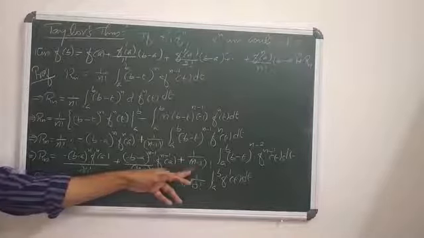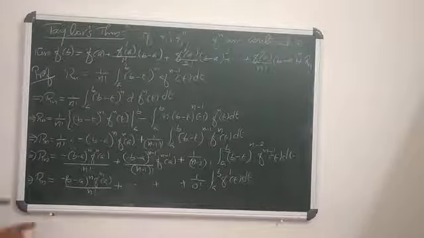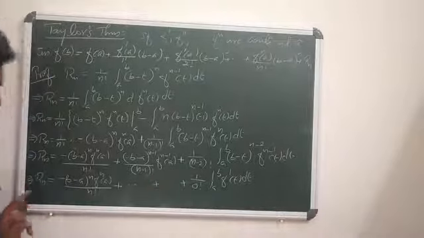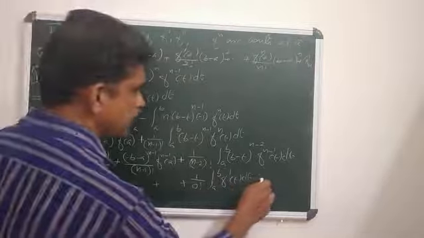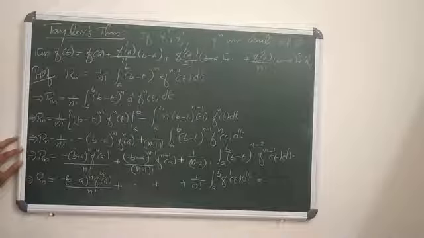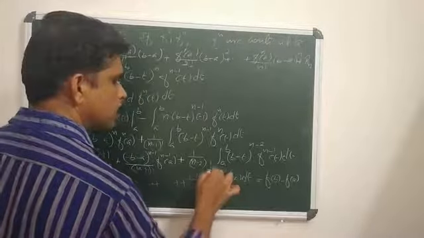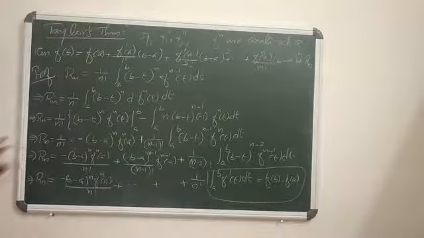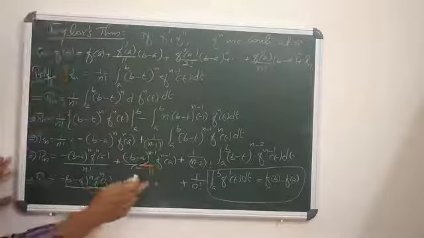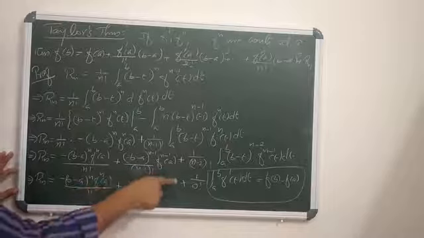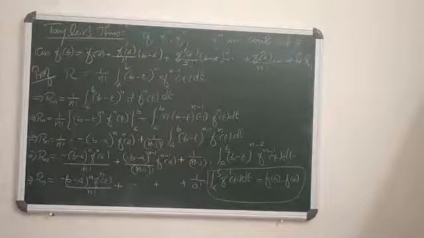When n equals 2, it is the integral a to b f dash t dt. So that means Rn equals minus of, so that is the integral a to b f dash t dt. Since f is integrable on I, what is the integral a to b f dash t dt? We know that it is f of b minus f of a, the last term. So Rn equals f of b minus f of a, plus (b minus a) by 1 factorial into f dash a plus (b minus a) whole square by 2 factorial into f2 dash a plus etc.